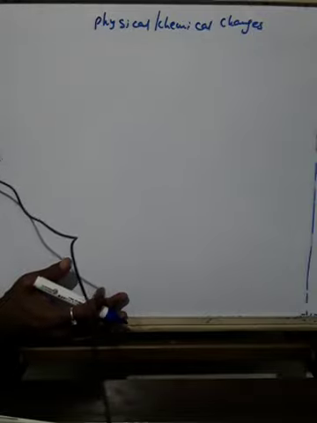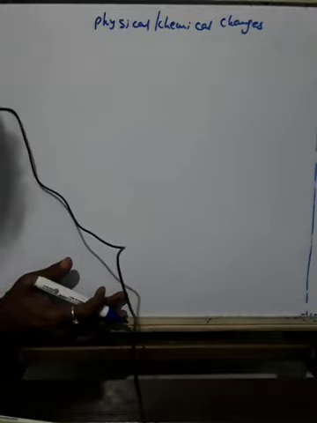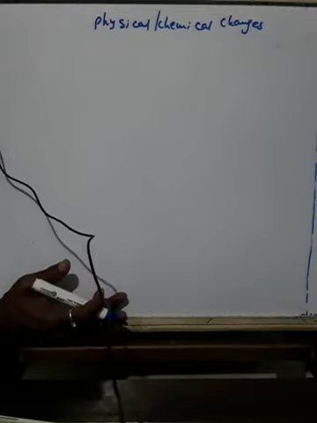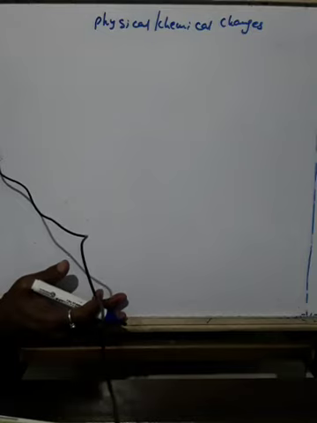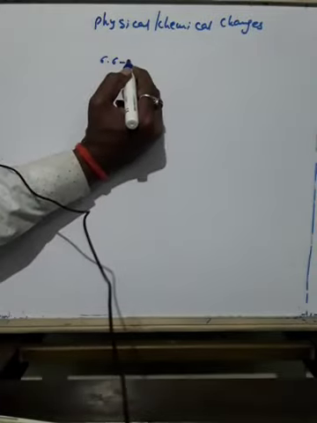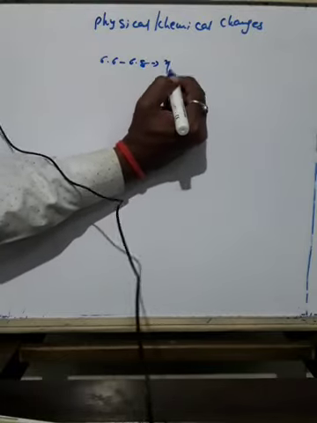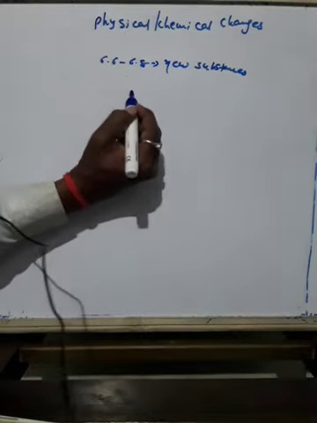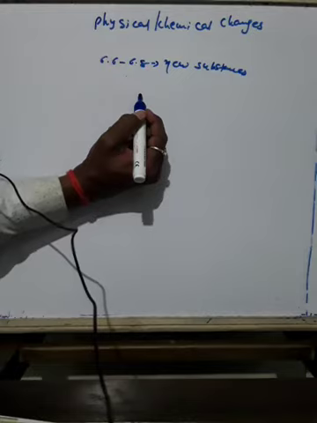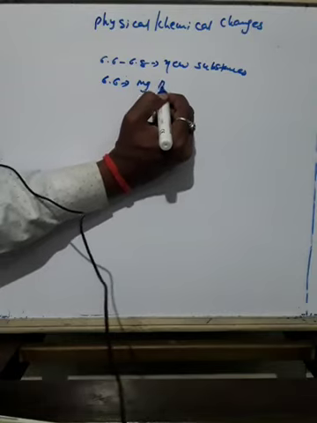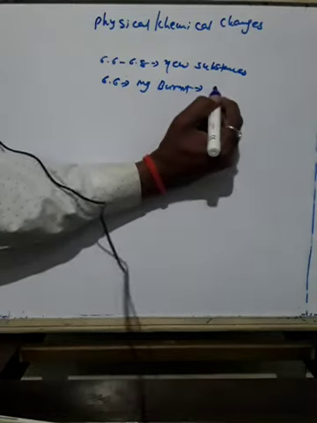Okay, then see, in activities like 6.6 to 6.8, what did you see there? You saw that in each change one or more new substances are formed. In activity 6.6, the new substance formed when magnesium was burnt. You know very well, in 6.6, magnesium when burnt in air forms ash. Okay.